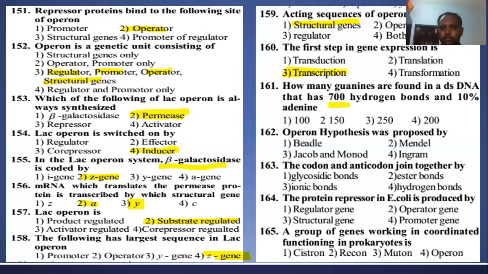Suppose I take this as 150 hydrogen bonds for adenine and thymine, and the remaining 400 is guanine and cytosine. So the remaining 40% is guanine and 40% is cytosine. If you calculate like that, the answer is 200 guanines.